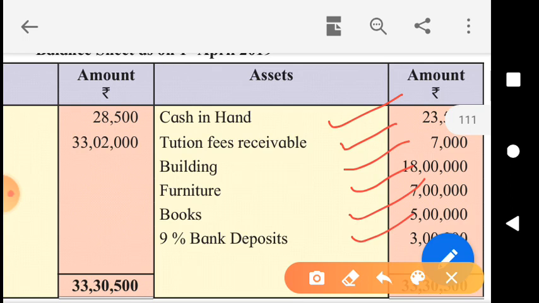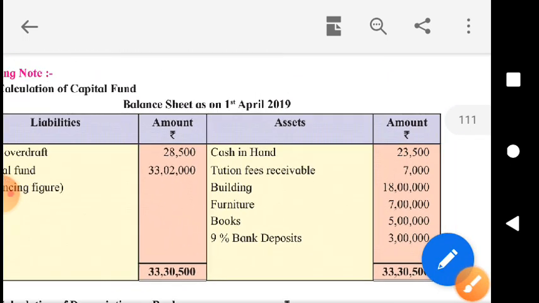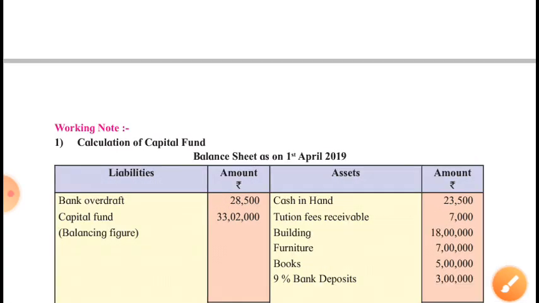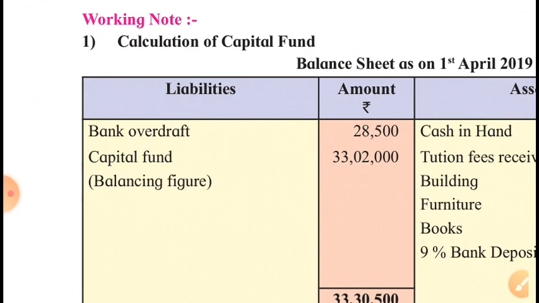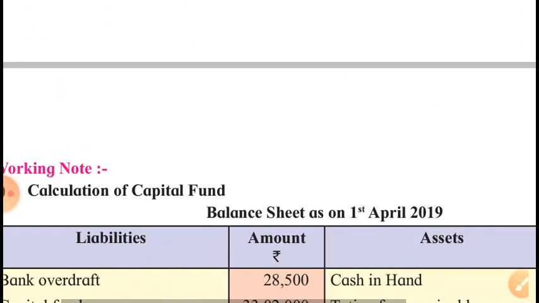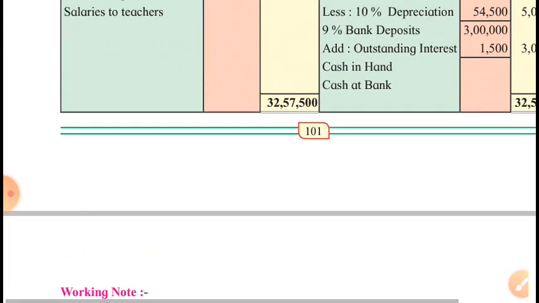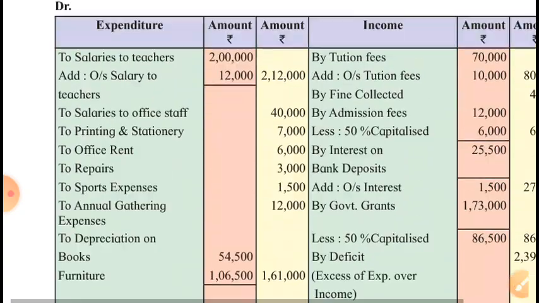From that, we will have to deduct the total liabilities. Which are the liabilities at the beginning of the year? Just the bank overdraft. That is the only liability we can see in this problem, which was at the beginning of the year.